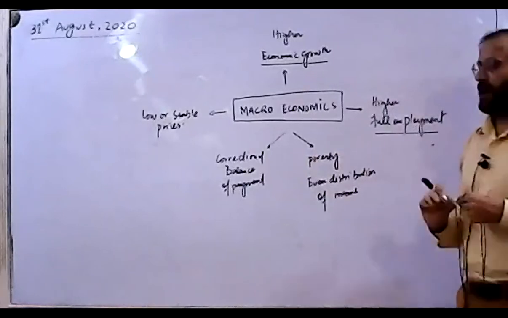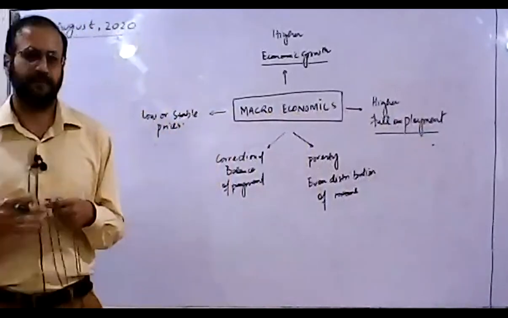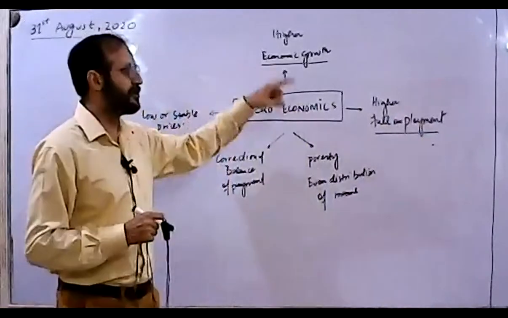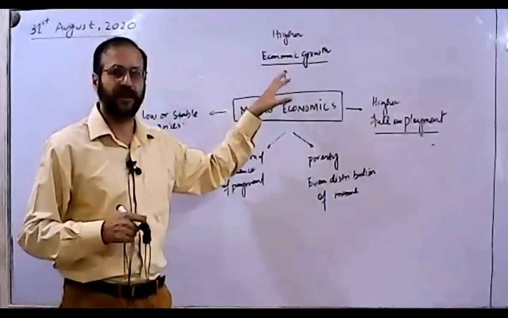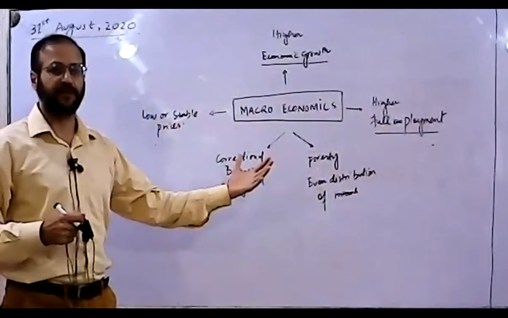So now, how to start and learn this? This is the biggest question right now, because macroeconomics is interrelating. It's very surprising how it could be interrelated with each other.